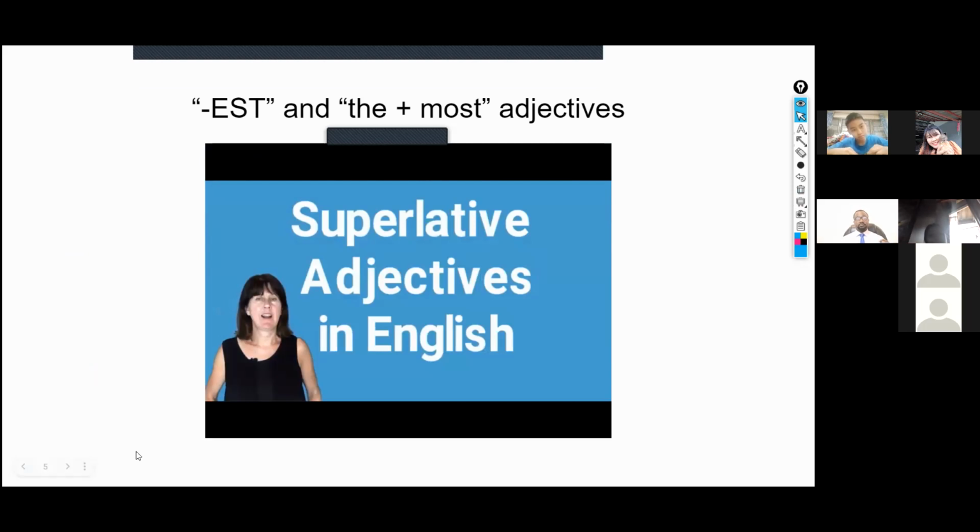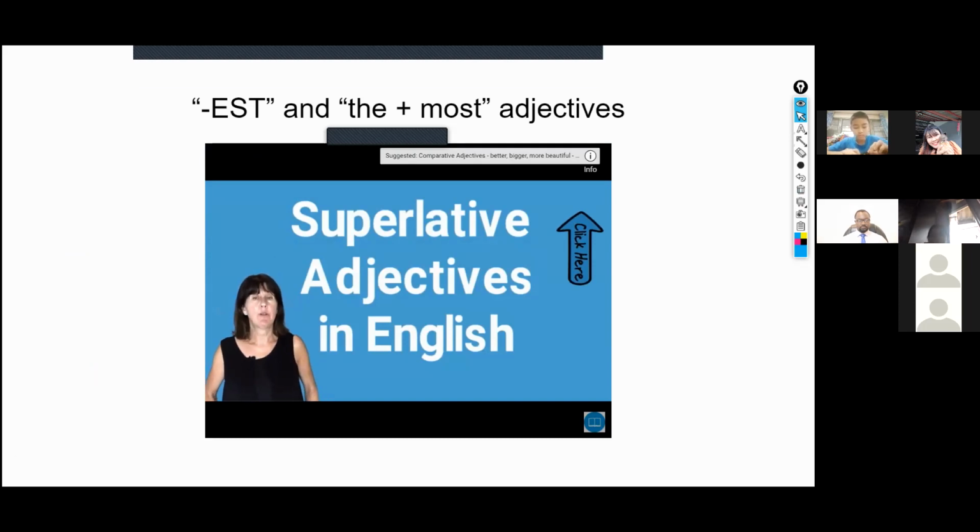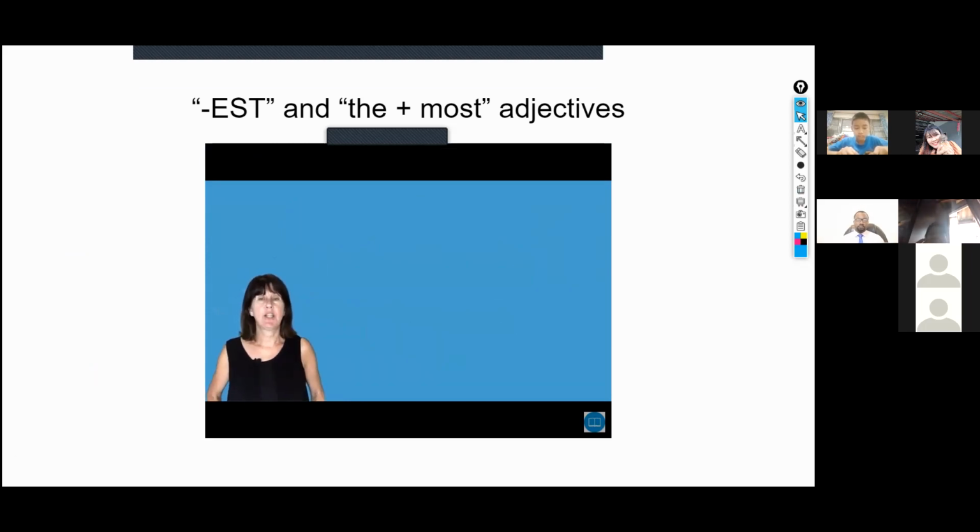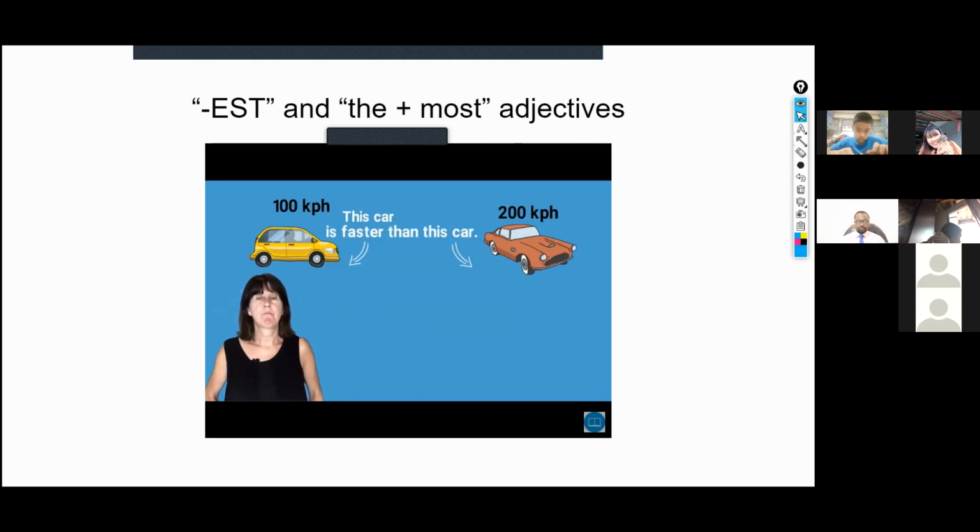Hi, my name's Sarah, and today we're going to learn about superlative adjectives in English. If you've not seen my lesson on comparative adjectives, I recommend that you follow the link above or down below first. As we saw in my lesson on comparative adjectives, when comparing two cars, we can say this car is faster than this car. When we're comparing more than two things, we use the superlative. This is the fastest car. It goes 300 kilometers an hour. Here, the fastest car is the superlative.